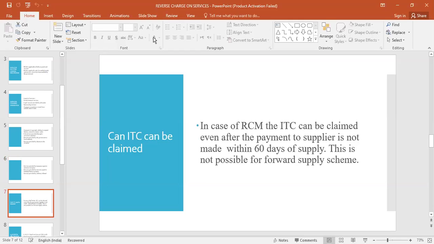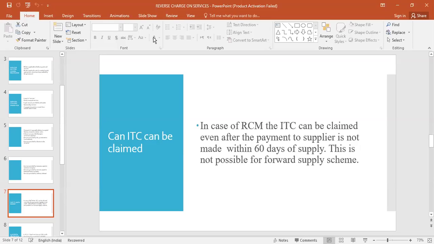The question is, can you claim ITC? What is ITC? Input tax credit. Can you claim this? Yes, you can claim it in case of reverse charge mechanism. Input tax credit means whatever tax you paid on buying goods or services, and that goods or services is used for business purpose, that tax is called the input tax credit. That amount can be utilized for payment of output tax. Yes, you can claim.